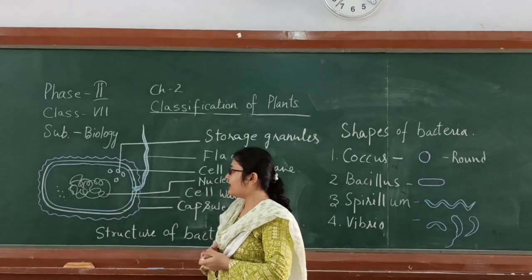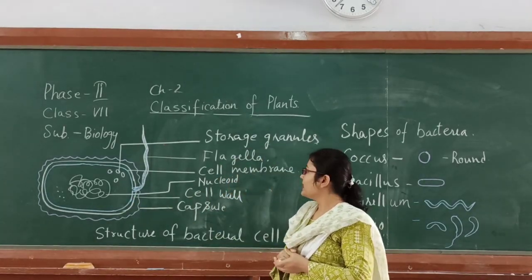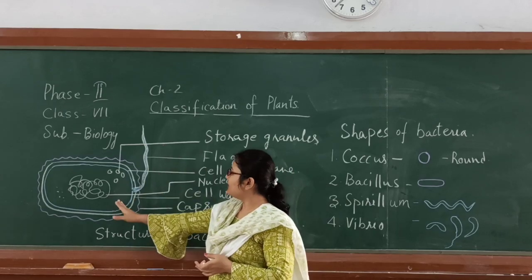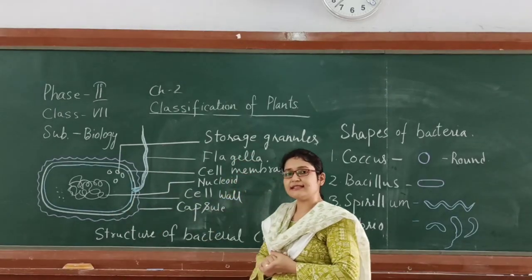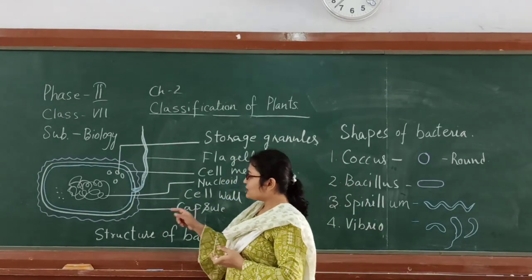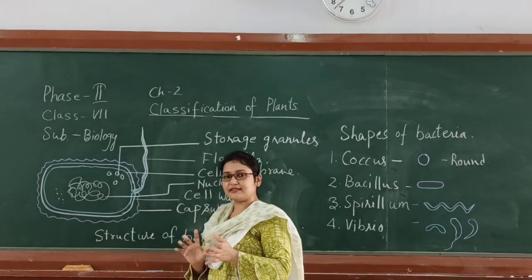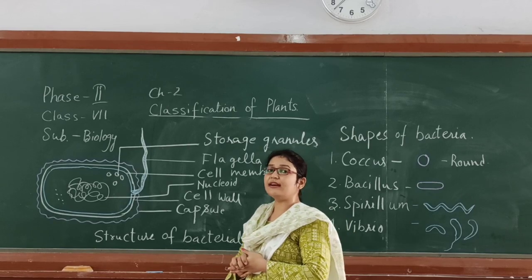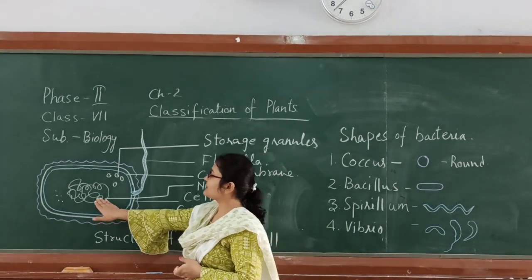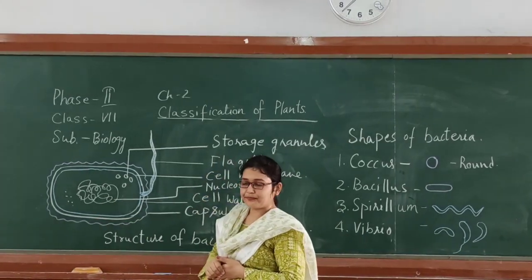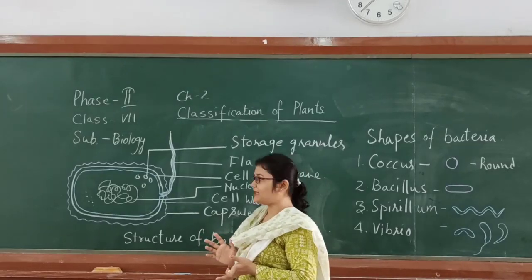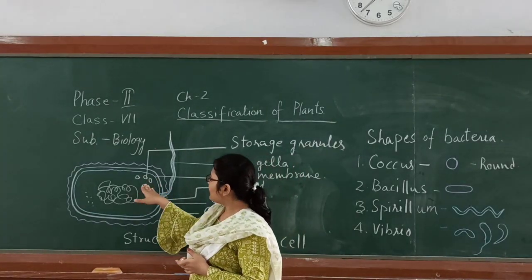Then the next layer is the cell membrane. Inside the cell membrane we have the cytoplasm. In the cytoplasm, you will find that the genetic material is scattered and it's not enclosed in a membrane. This is called the nucleoid, the bacterial genetic material. Then we do have other structures.